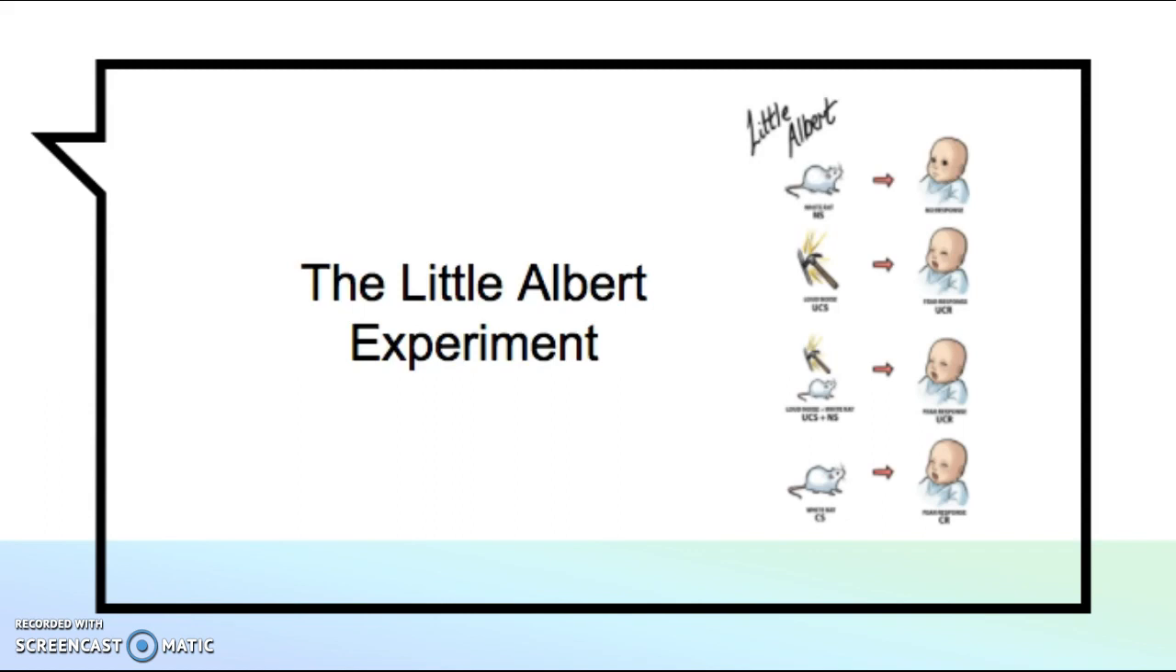He then made a loud noise, and the child cried in fear. He then showed the child the rat along with the loud noise, and the child cried again. Finally, he showed the child just the rat again, and the child had been conditioned to fear the rat. Take a look at the photo provided to further understand the experiment. Watson successfully conditioned the child to fear the rat without the noise.